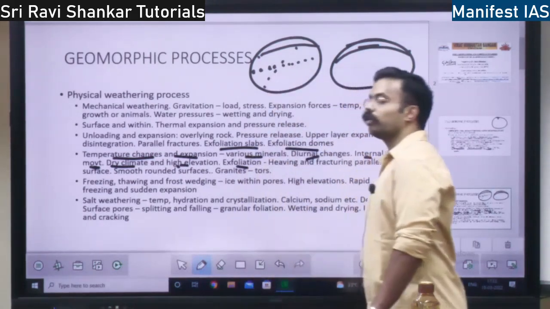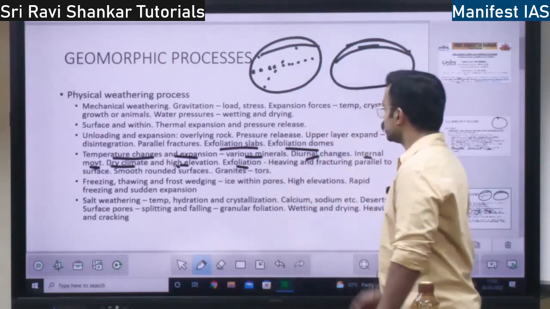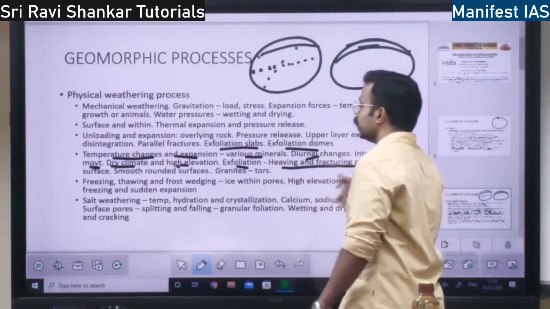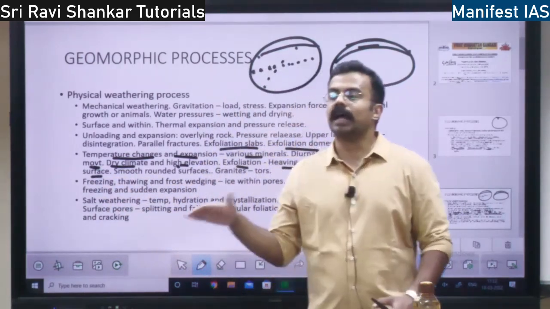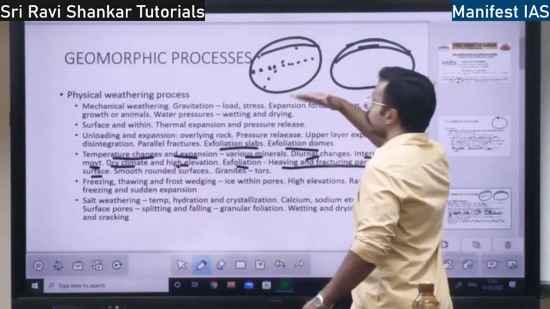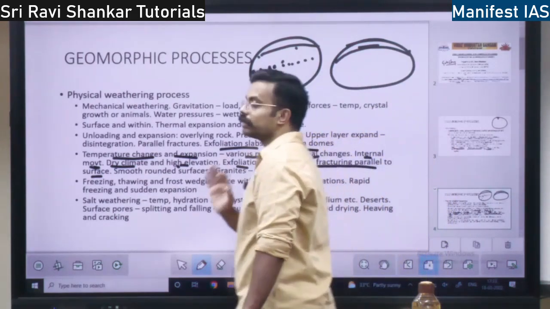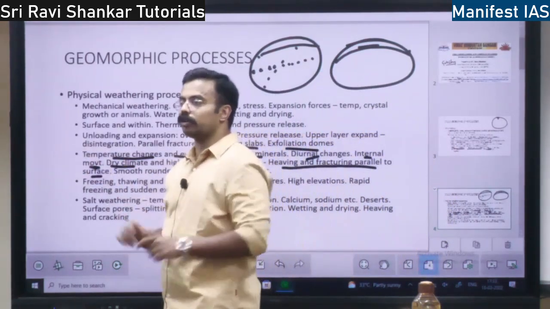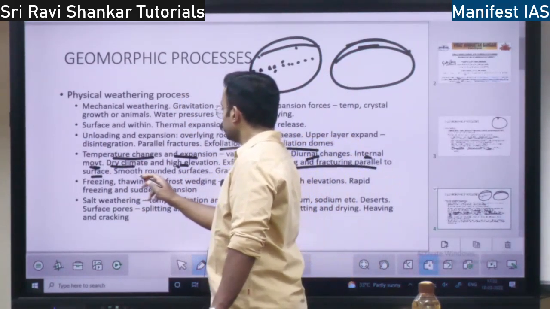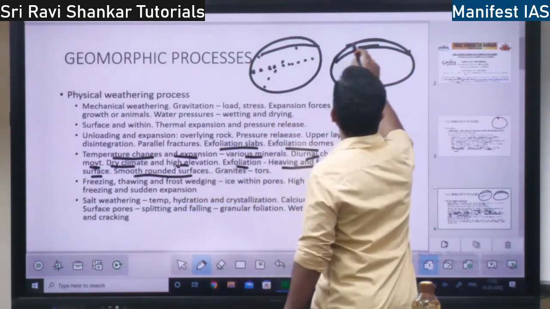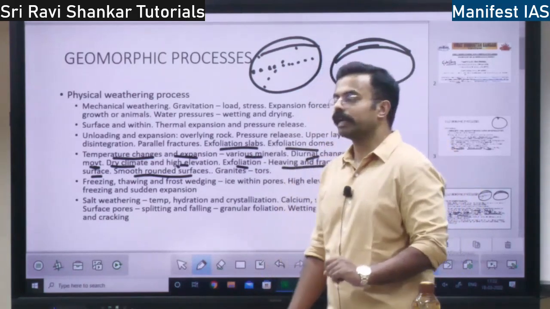Exfoliation, similar to unloading and expansion, will happen even in temperature change. Because of exfoliation, what happens? Heaving and fracturing parallel to the surface. Heaving and fracturing means the rock will cut open parallel to the surface. This is parallel, right? Parallel. So the rock will get cut open parallel to the surface. That is the concept of exfoliation. The exfoliated slabs will be in the form of smooth rounded surfaces.